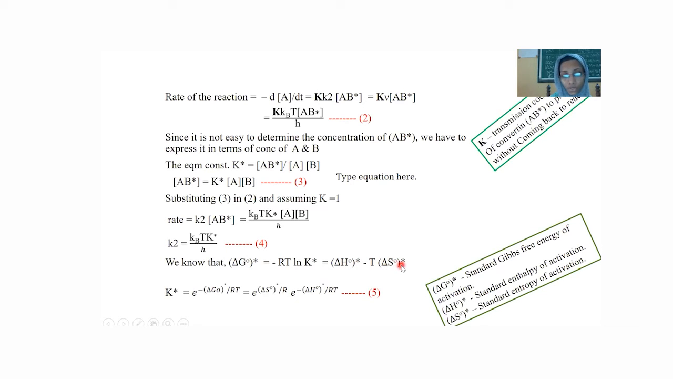That is, K star is equal to e raised to minus delta G0 star divided by RT, that is equal to e raised to delta S0 star by R into e raised to minus delta H0 star by RT. By substituting this for delta G0, we can get this. Here delta G0 star is the standard Gibbs free energy of activation. Delta H0 star is the standard enthalpy of activation. Delta S0 star is the standard entropy of activation.